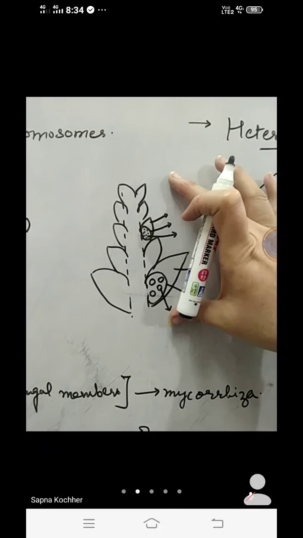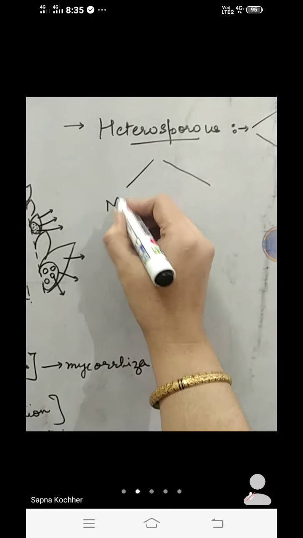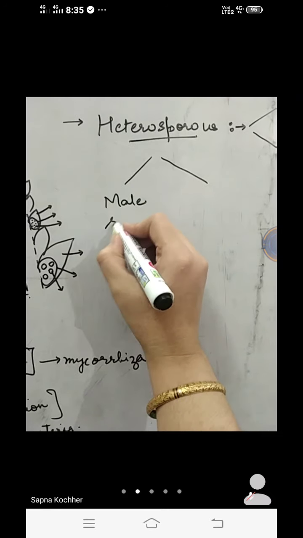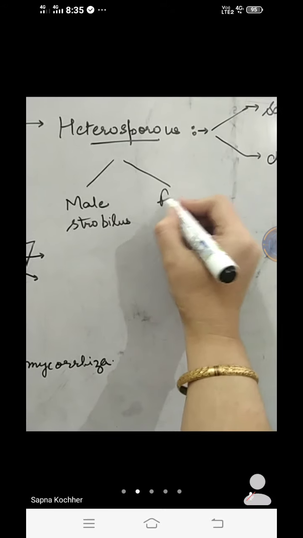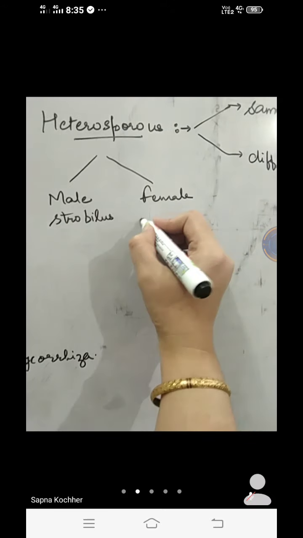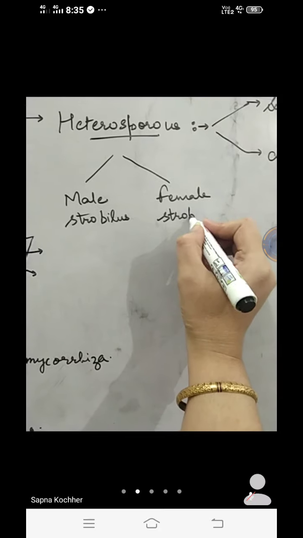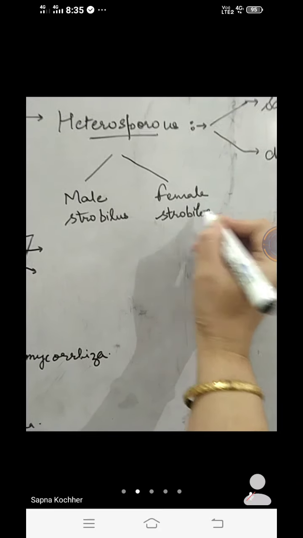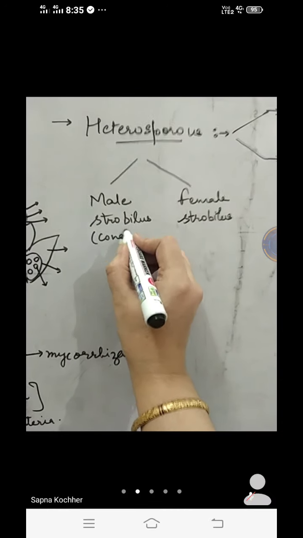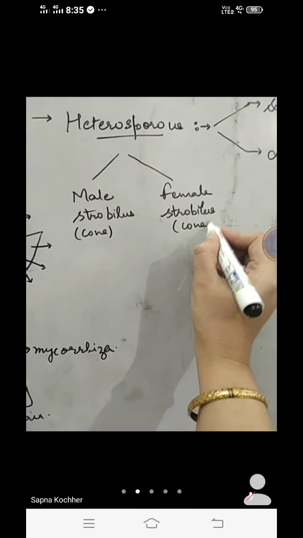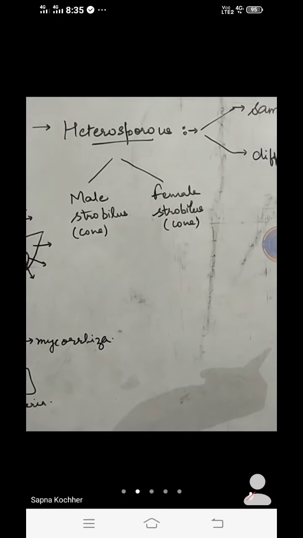There was a single cone. But here the male and the female cones are different. Male strobilus is arranged differently and the female strobilus or the cone is arranged differently. So strobilus was what? That is a structure which is cone-like. So here it is a male strobilus or male cone and a female strobilus or female cone.